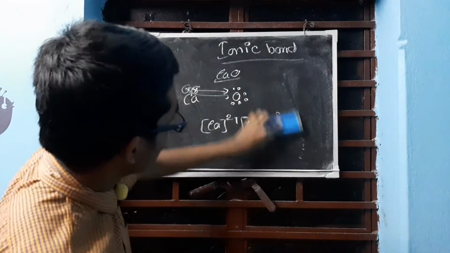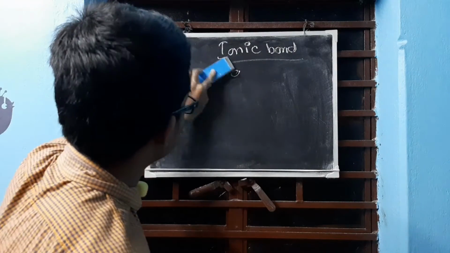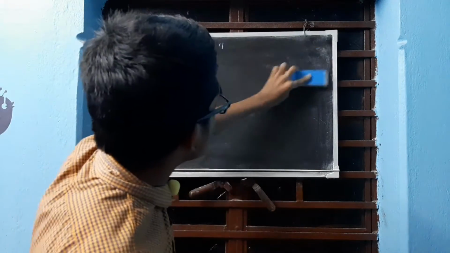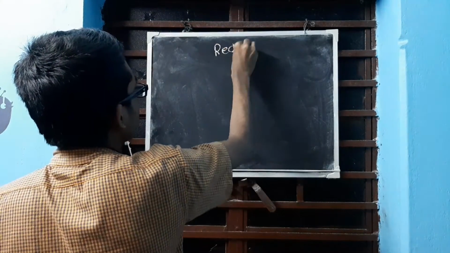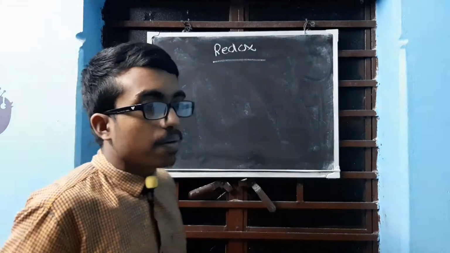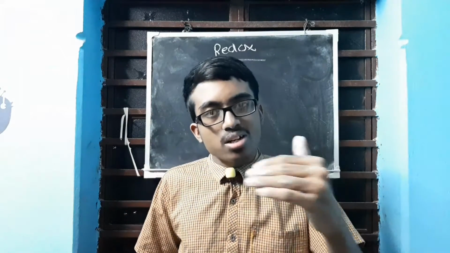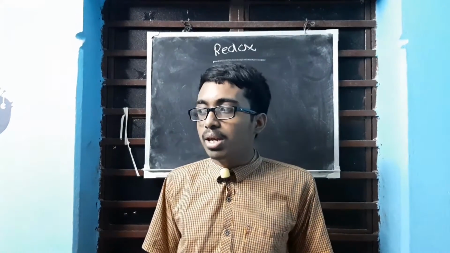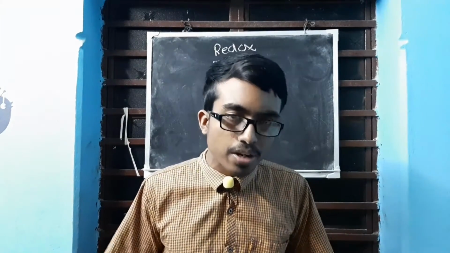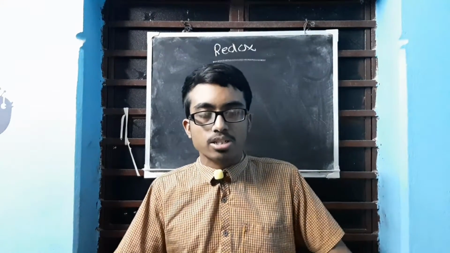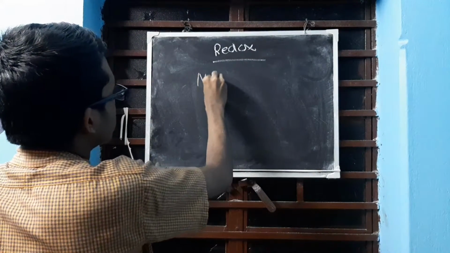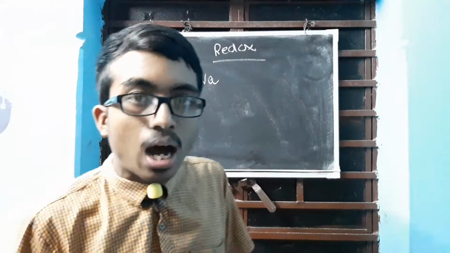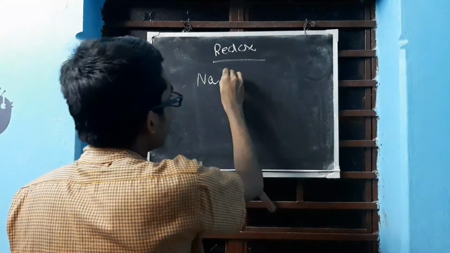Now redox reaction. What is a redox reaction? Redox reaction is basically where oxidation and reduction occur simultaneously. Now every reaction is a redox reaction. Whatever reaction you take, every one. Okay, so let us take NaCl formation. How to get the complete equation? Redox reaction will also be structured.